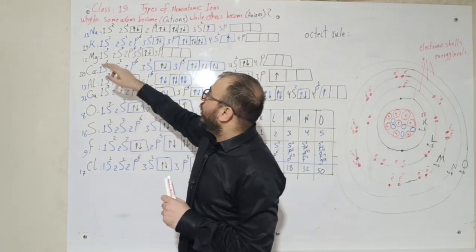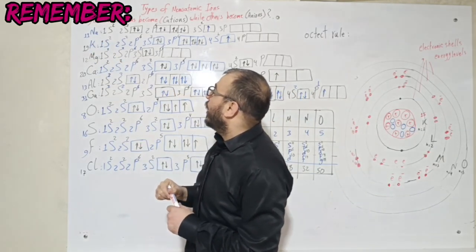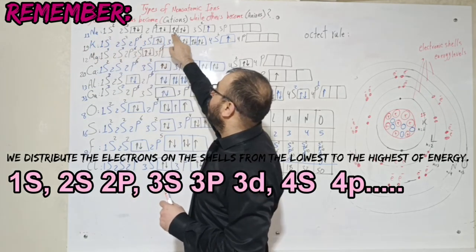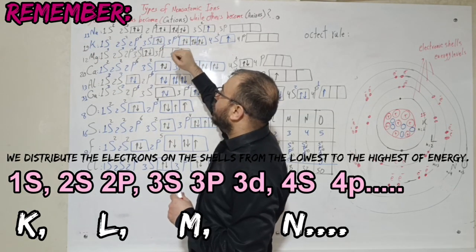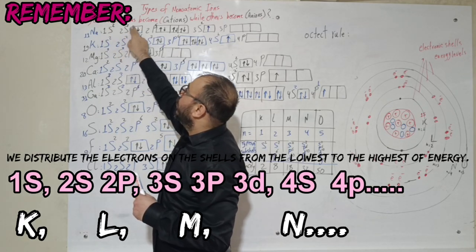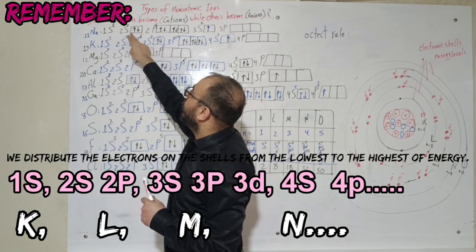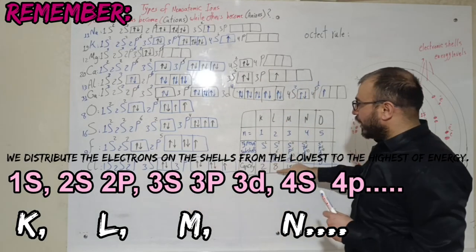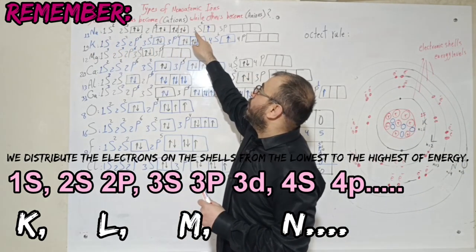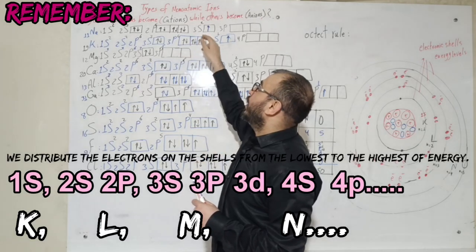Allow me to start with sodium. Here sodium has 11 electrons, and we distribute them on the subshells. Here we have 1s, which takes 2 electrons. We have 2s and 2p, which is 8 electrons for the second shell. Now they become 10. We still have 1 electron to be distributed, and it goes here in 3s.